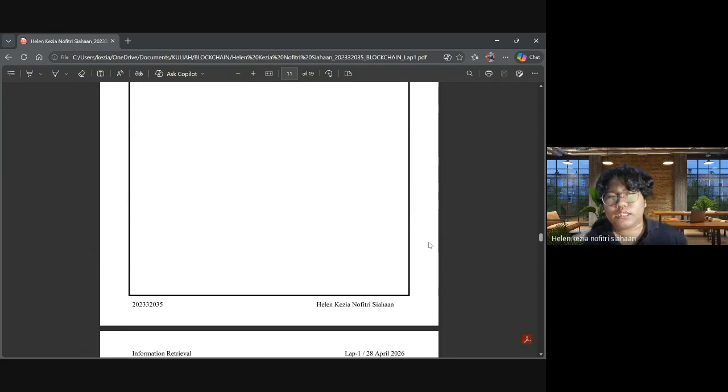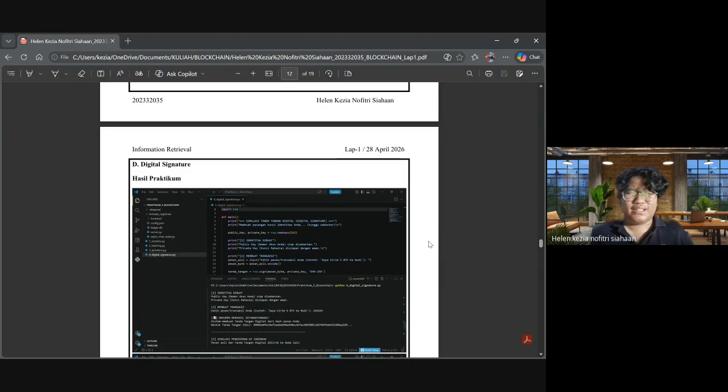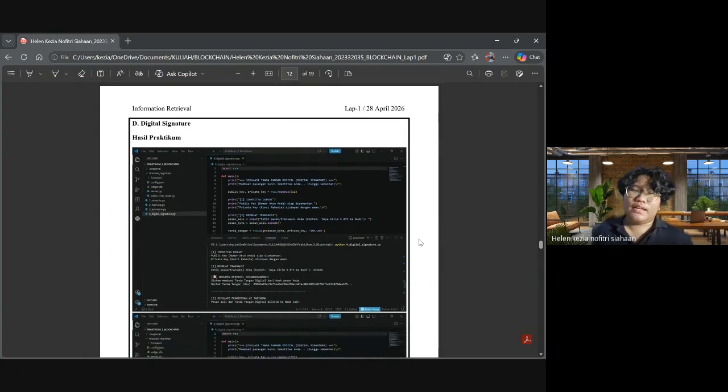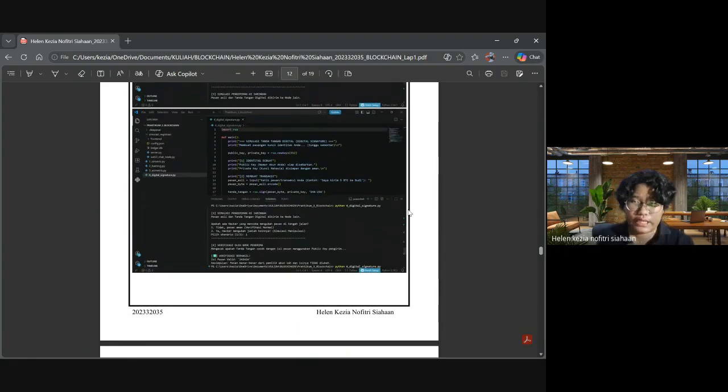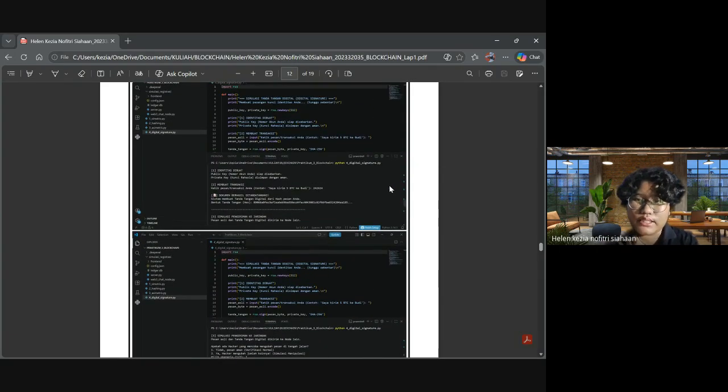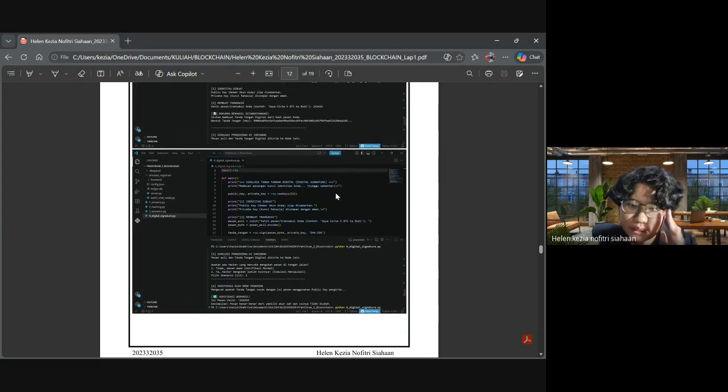The last but not the least, oh no, it was the fourth. We have five. It is the digital signature. Basically, it is like a signature, but you put it digitally. Like in this example, it has two cases. The first one, I put down 242424, and then it will ask you,